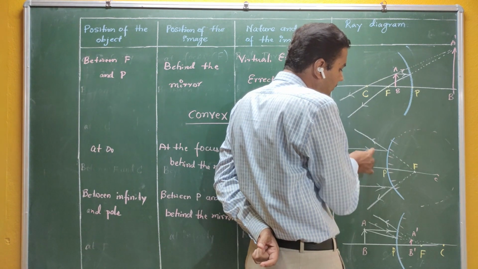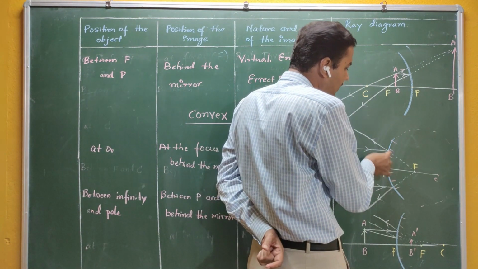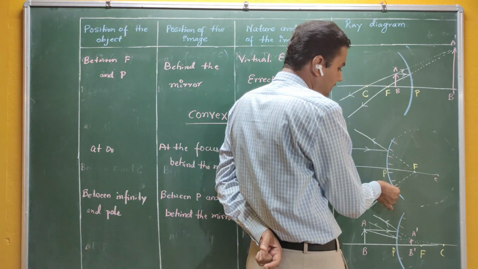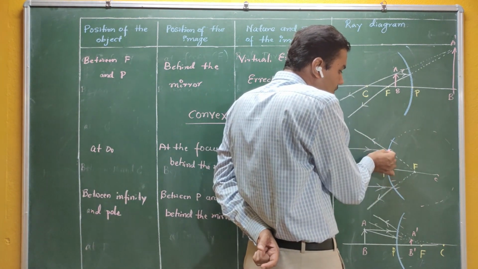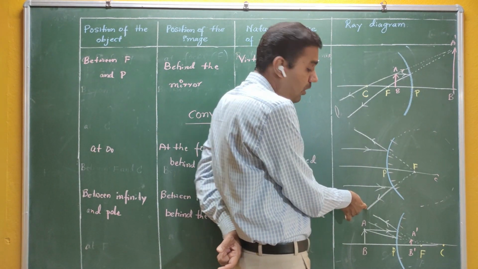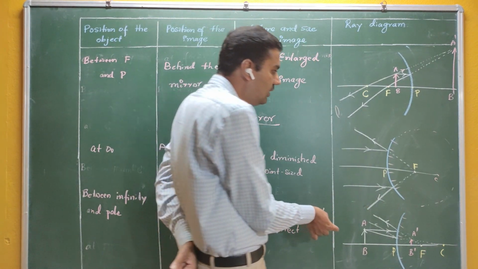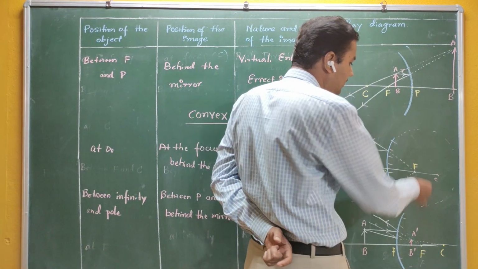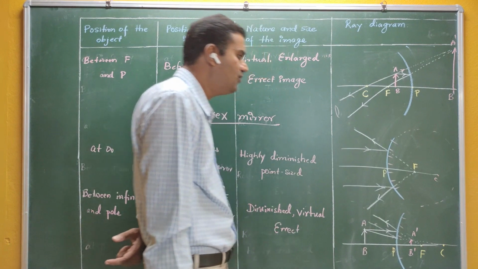So when this parallel beam of light is incident on the convex mirror, it gets reflected back, and it appears like this. See here, these rays are never intersecting, therefore we are not going to get any real image, but these two rays appear to come from this particular point here. Now that particular point is nothing but the principal focus.